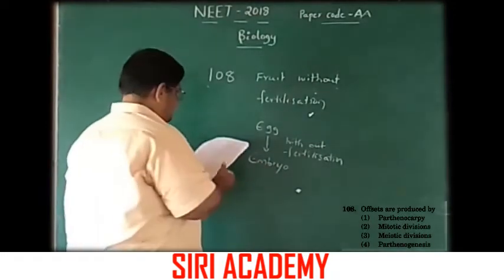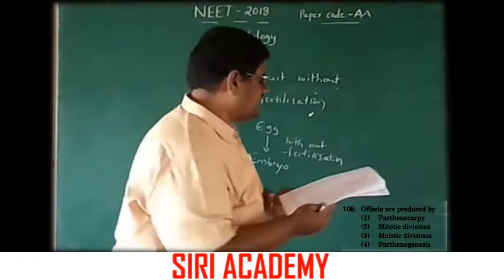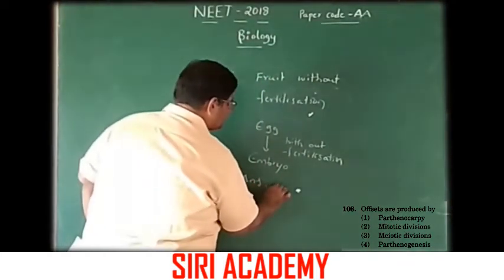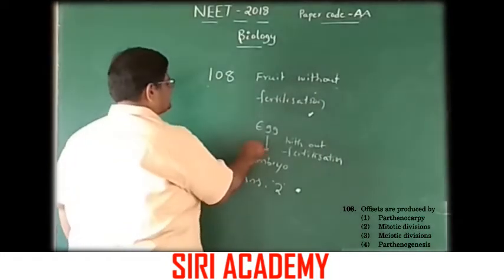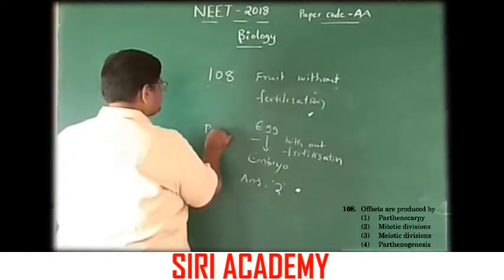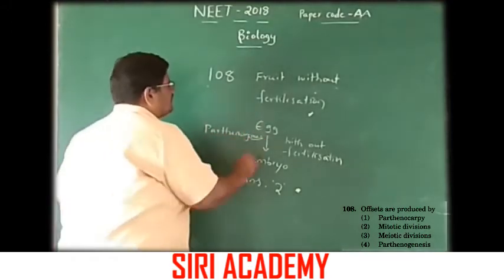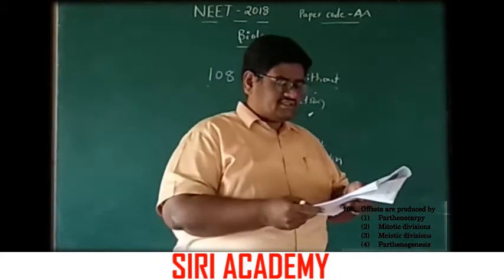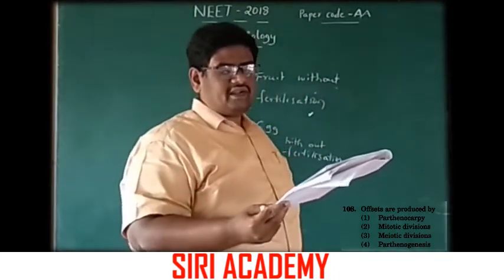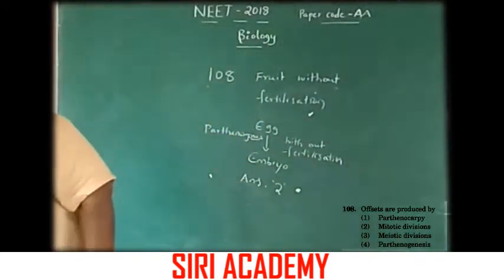Okay, here the meiotic cells do not experience sexual reproduction. Here the mitotic division is the correct answer. Option 2 is the correct answer. This is parthenogenesis. Here the offspring are produced by mitotic division. Option 2 is the right answer.